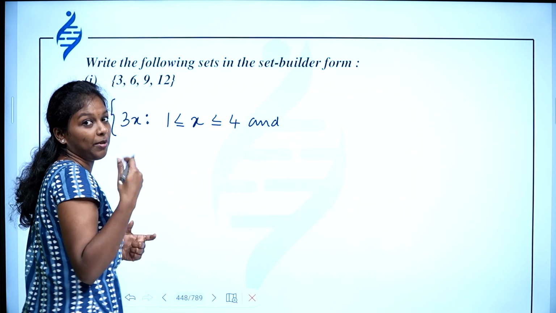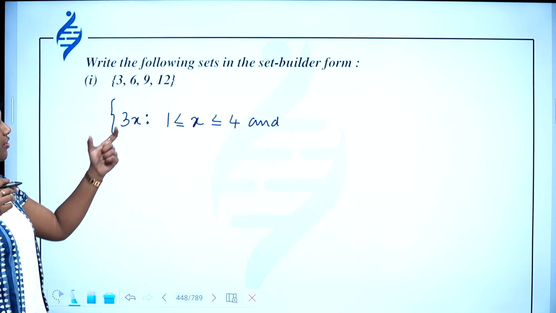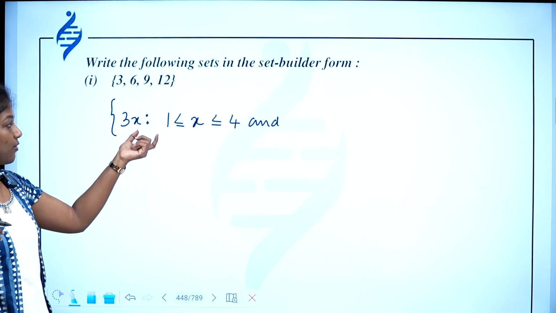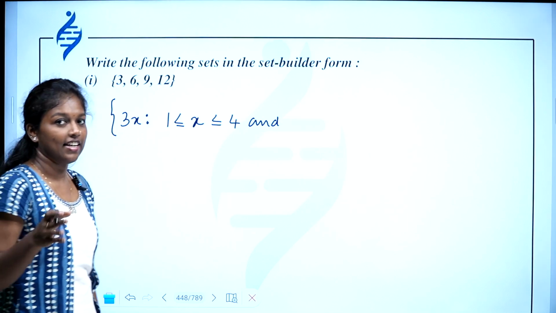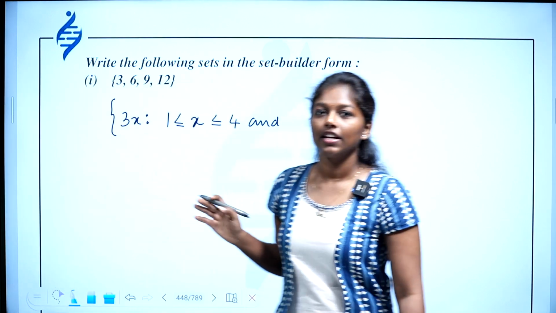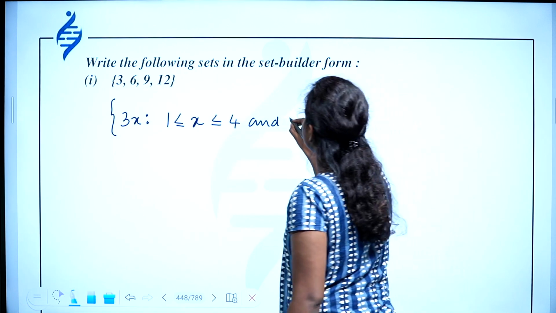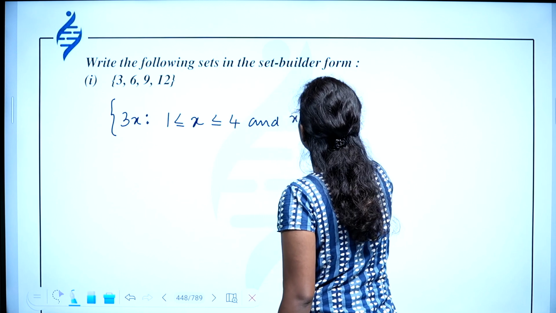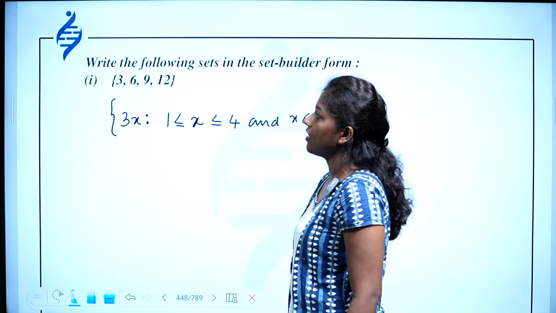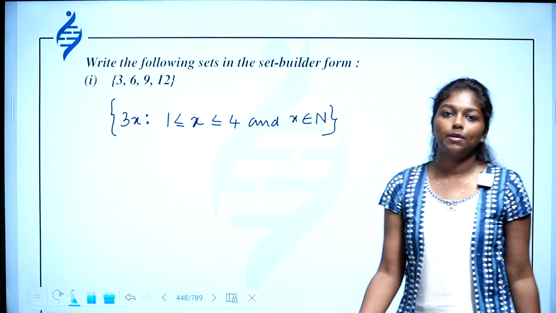And x should belong to N, right? We are choosing x from natural numbers and x belongs to N. So this is how we write the set builder form.